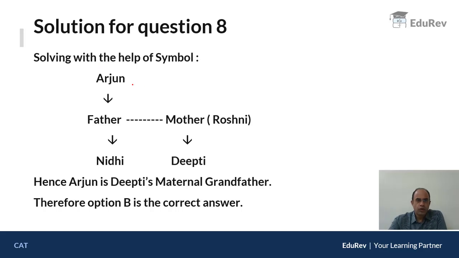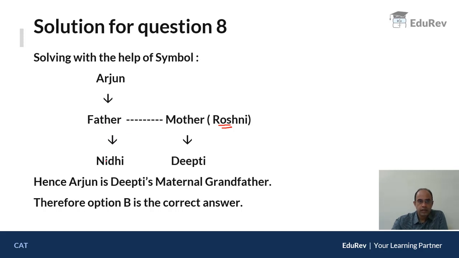I'm showing you how to solve with the help of symbols. Nidhi says to Dipti that your mother Rosni is the sister of her father. That means Nidhi's father and Dipti's mother are siblings, and siblings are denoted by dotted lines. Recall, I have given dotted lines as the symbol for siblings.